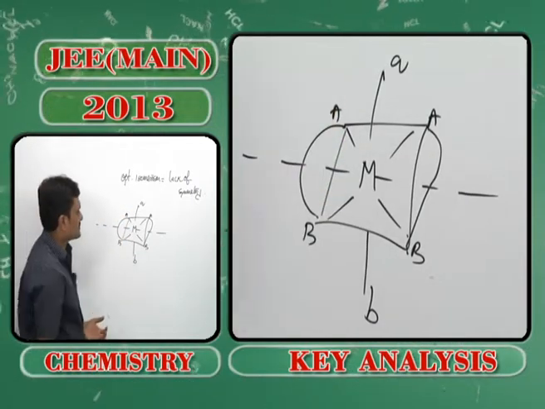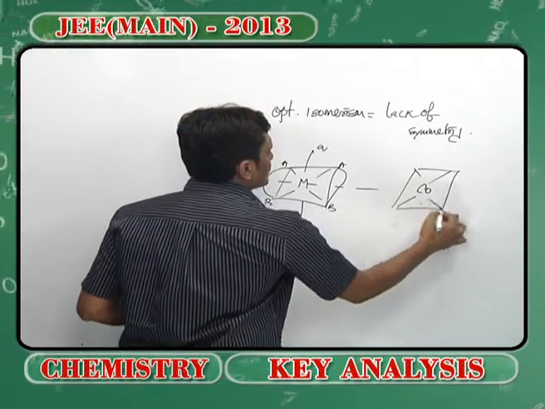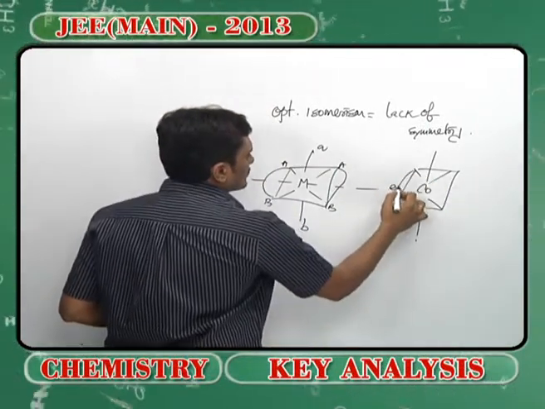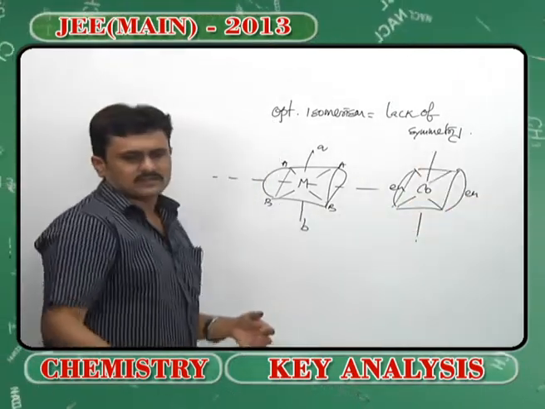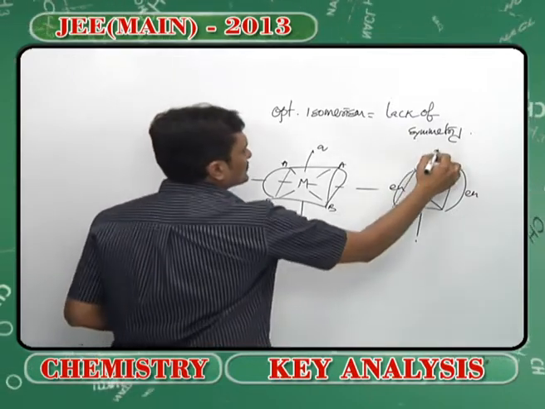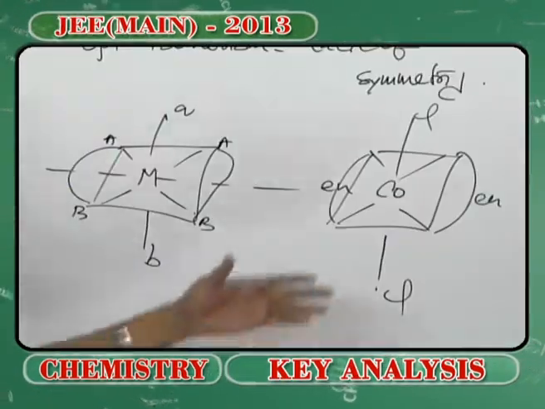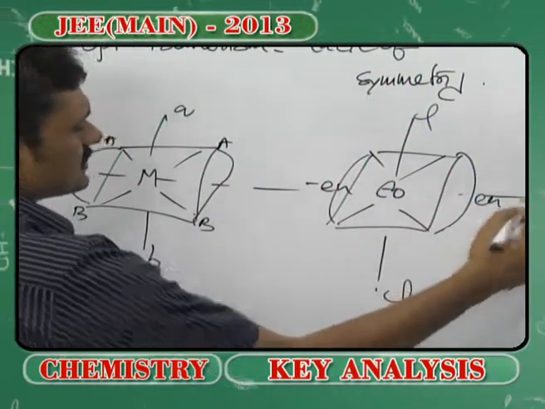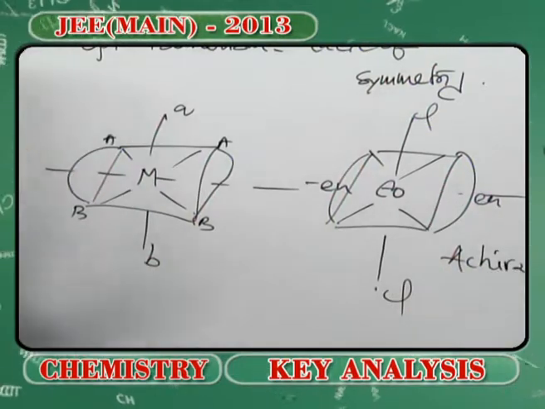When it comes to the question asked in JEE Mains, if I take the trans isomer where ethylene diamine is present as a chelating agent, you can see that there are 2 chlorines present. As per the possibility, this trans isomer has a plane of symmetry, so it is considered optically inactive, or achiral.